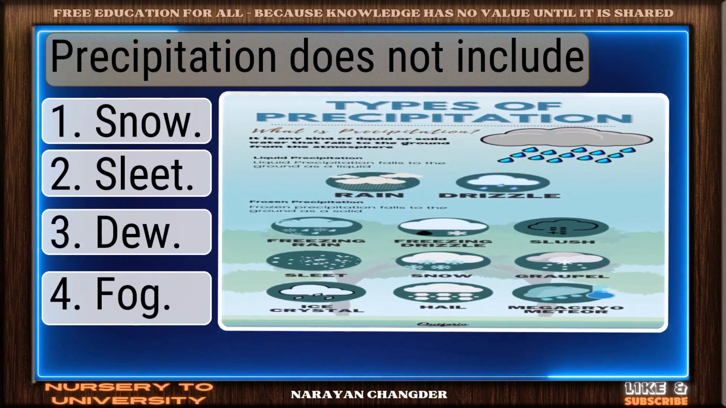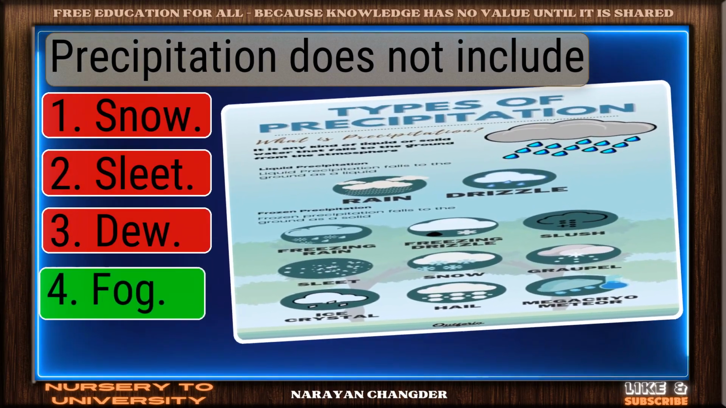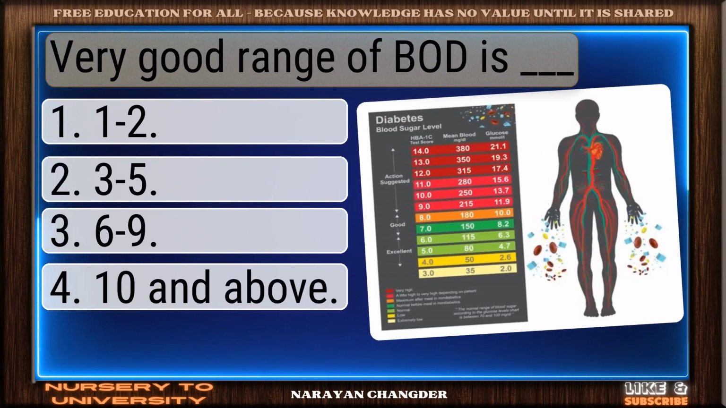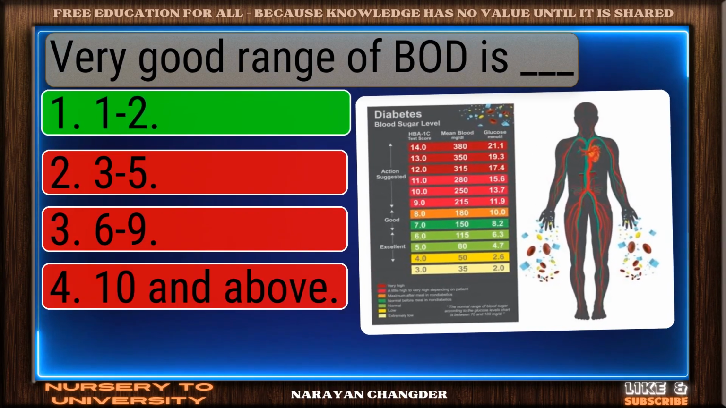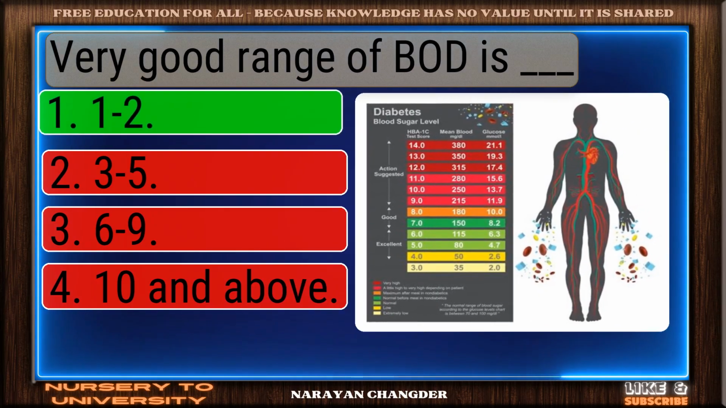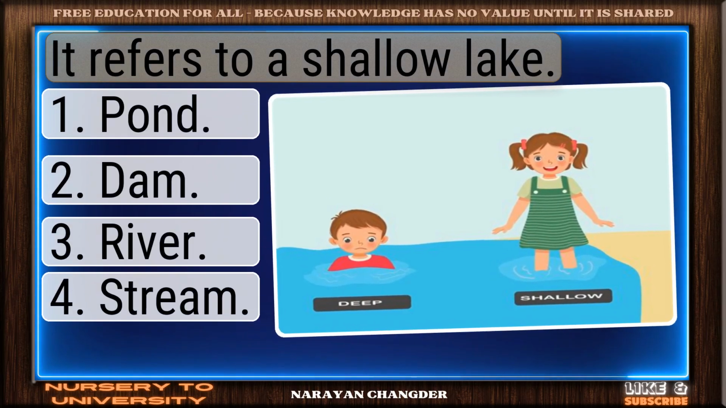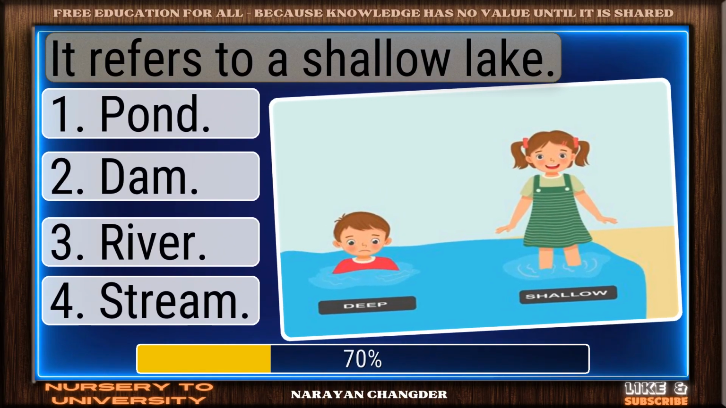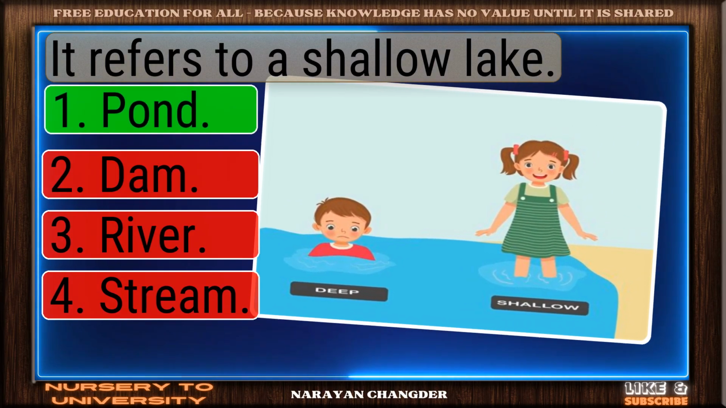Precipitation does not include. Right again. Fog is a valid answer. Very good. Range of water bodies dash. Nice selection. 1-2 is the correct and valid answer. It refers to a shallow lake. Right choice. Pond is the best answer.